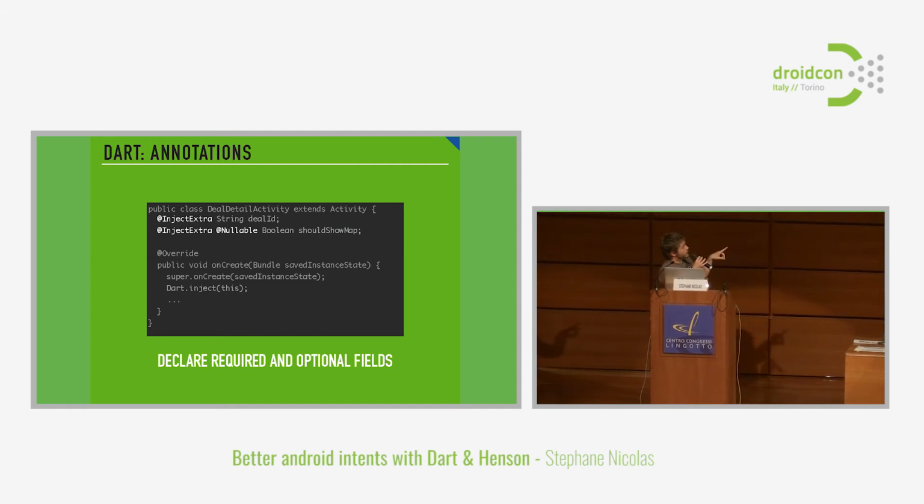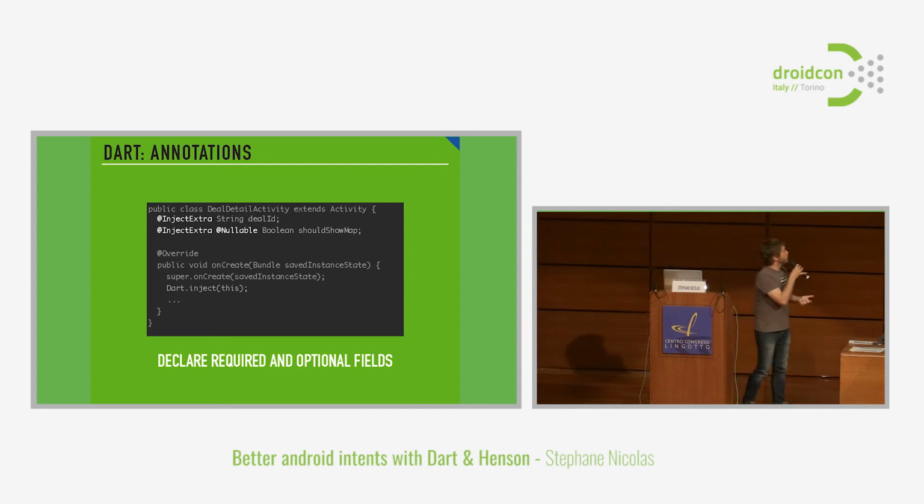When you are inside the onCreate method, the intent is available from getIntent. All you have to do is say Dart.inject(this). With this method call, we're going to use code that has been generated via an annotation processor. We detect the @InjectExtra annotations, and we generate all the boilerplate code to associate your fields to the values inside the extras.